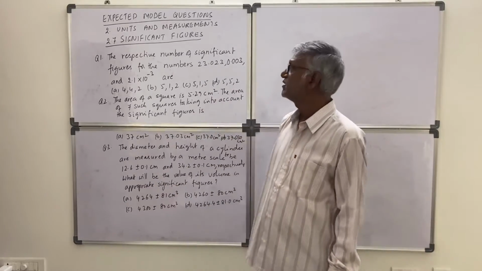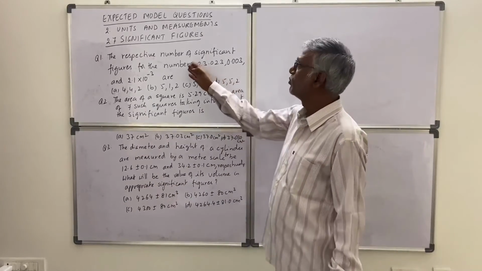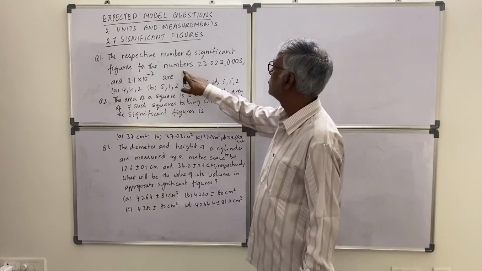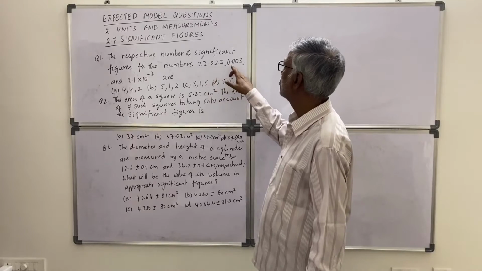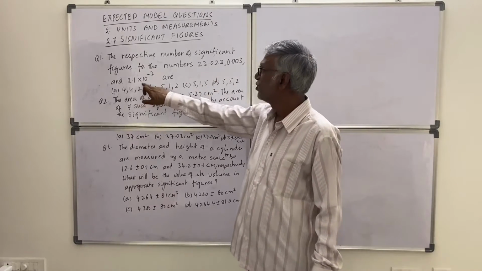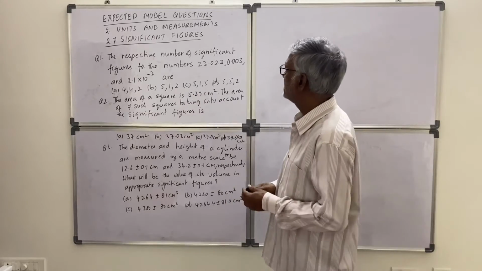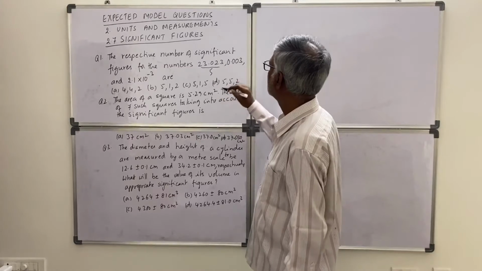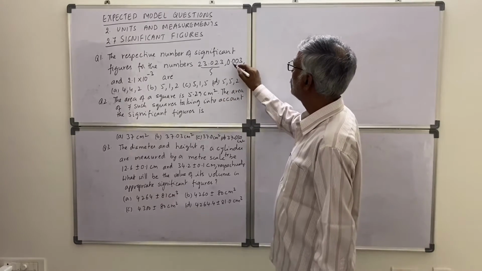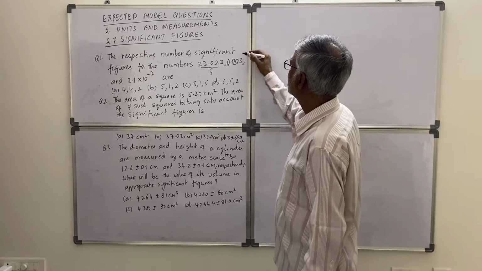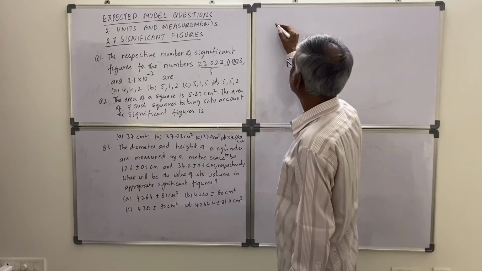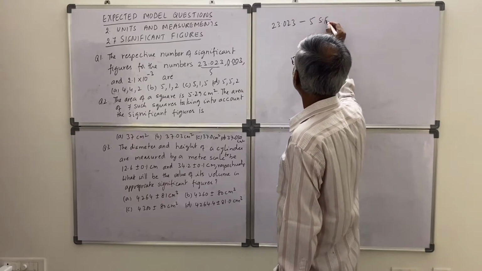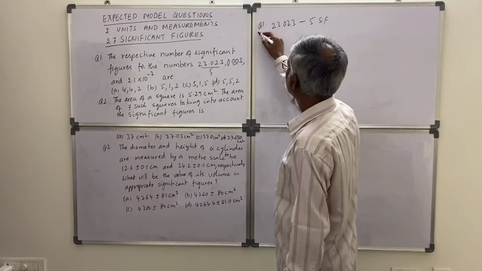Now let us check one problem from these rules. The respective number of significant figures for the numbers 23.023, 0.003 and 2.1 into 10 to the power minus 3 are. See here, 5 digits are there. So 5 is the significant figures. Okay, here these zeros are insignificant. So the first one is 23.023, 5 significant figures.